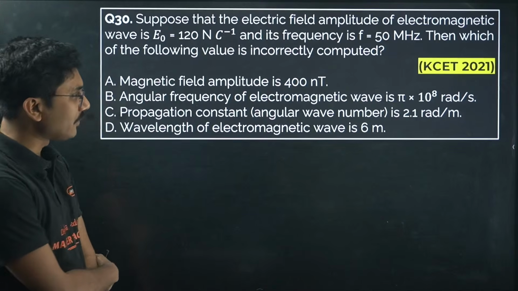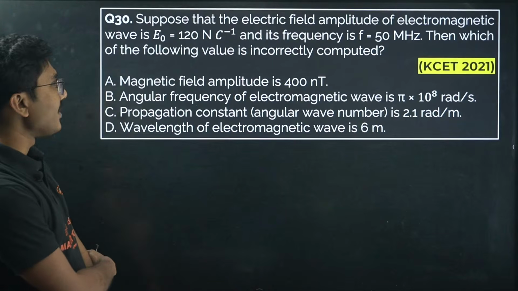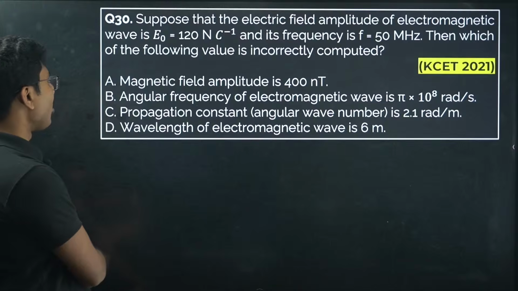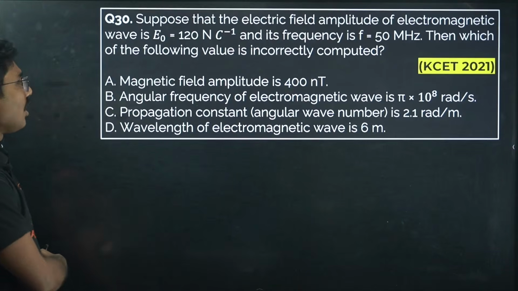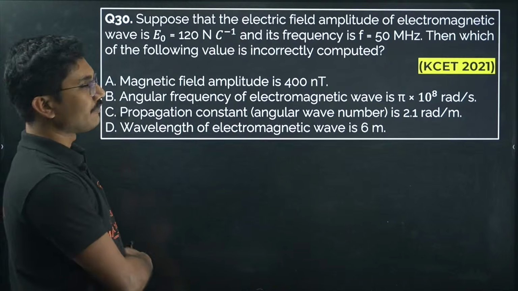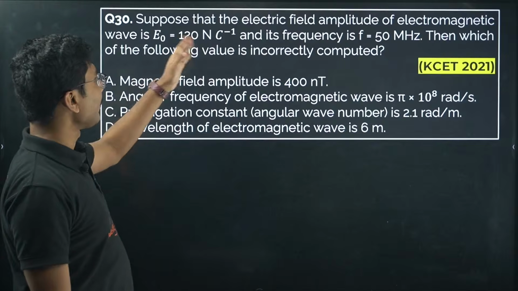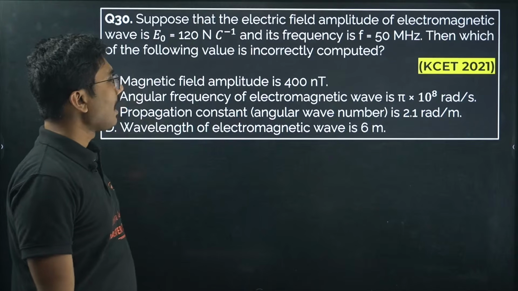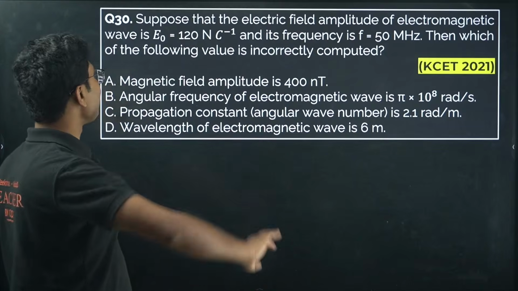Angular frequency of the electromagnetic wave is pi into 10 to the power of 8 radian per second. Propagation constant, angular wave number, is 2.1 radian per meter. Wavelength of the electromagnetic wave is 6 meter. So E0 equals 120 Newton per Coulomb and frequency f is 50 MHz. These are the information given.